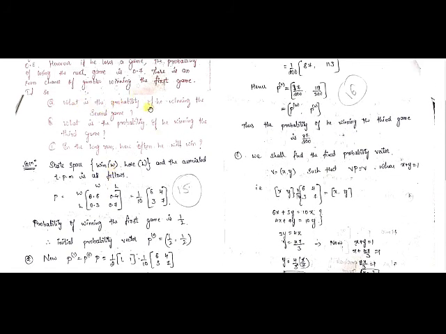Now see what they have asked again. What is the probability of his winning the second game? See, for the first game, the probability 1 by 2 comma 1 by 2 is already given in the problem. They are asking the probability of winning the second game, so we have to find p1, right? If it is the initial probability vector, then p1 is the next probability vector, that is for the second game. I think you got my point. For the second game, it is p1.